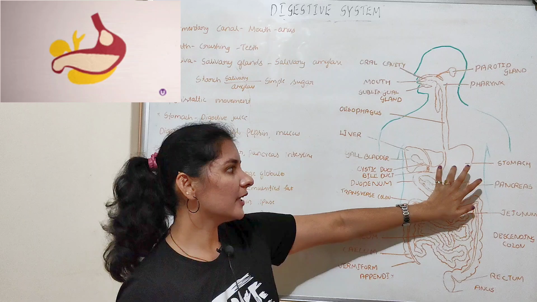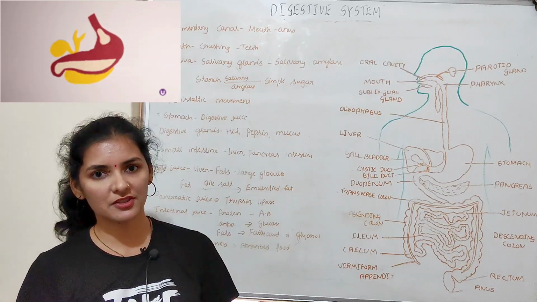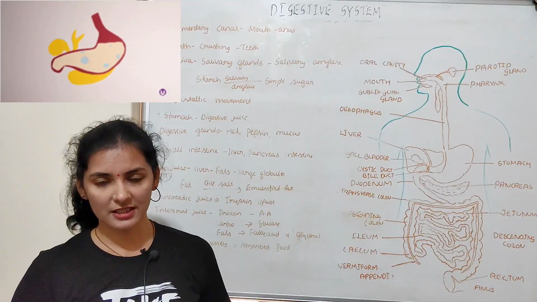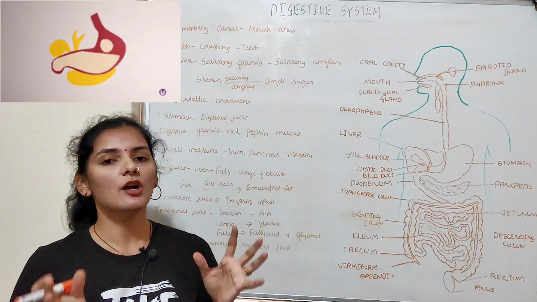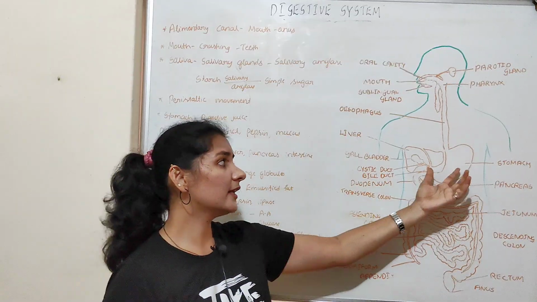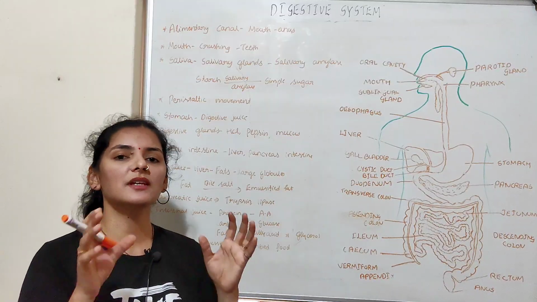So once the food enters the stomach, it will be thoroughly mixed with the gastric juice of the stomach by the contraction and relaxation of the wall of the stomach. So there is a movement of the wall of the stomach which helps in the mixing of food with the gastric juice. We'll see how the digestion takes place in the stomach because of the presence of enzymes in the gastric juice,